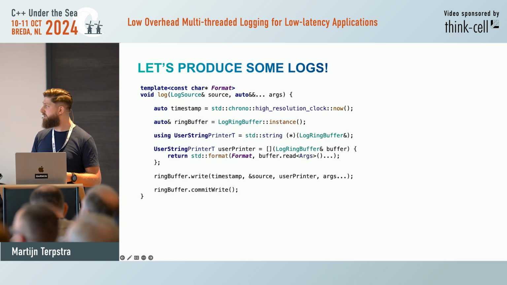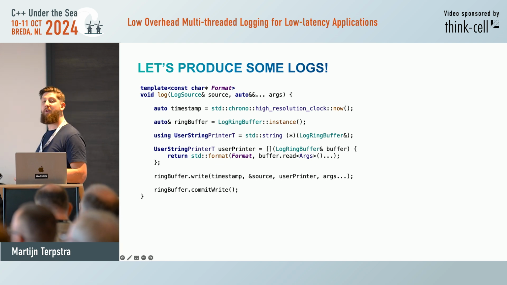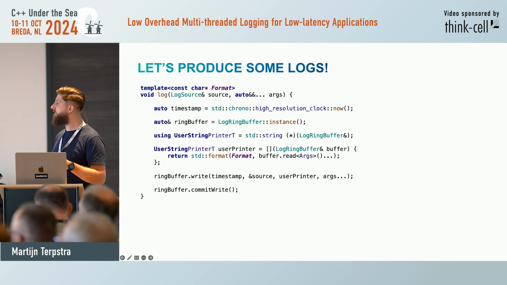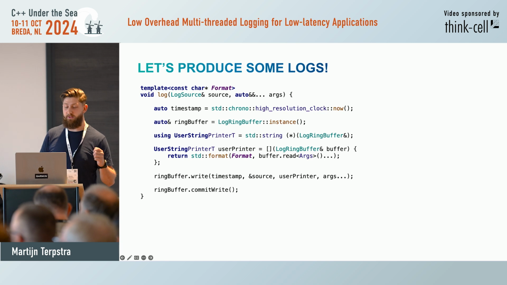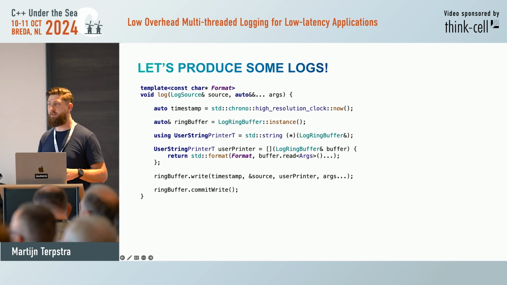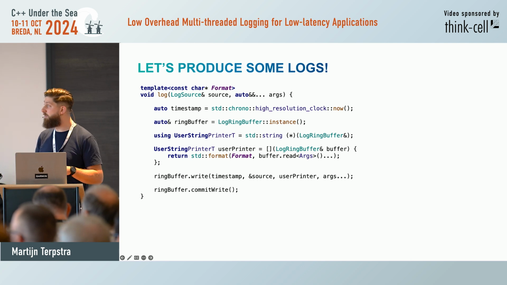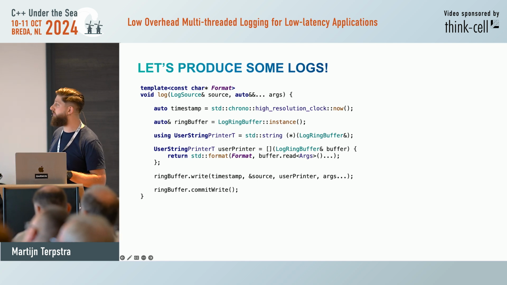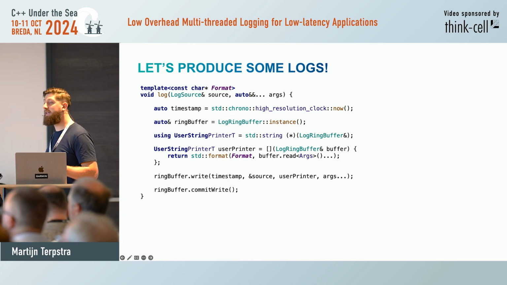We use this nice hack called string pointer lambdas, found by mistake. Because we have everything at compile time at the moment, the format and the argument types, we can just use a lambda that returns a string and takes a reference to the buffer, and then forward that to std format, and later we can print that together with all the metadata from the internal string. Lambdas are implicitly convertible to function pointers. So now we can just write the function pointer instead of the format.